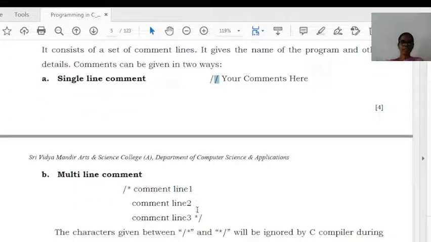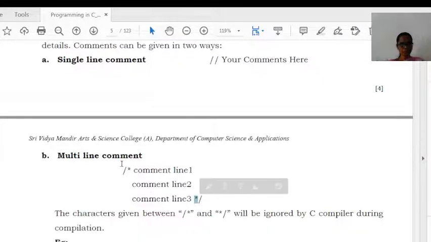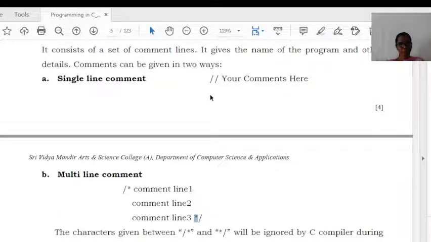Multi-line comment is used whenever we are going to provide comments in more than one line. We have to use a slash, next we specify an asterisk, next we give comments in any number of lines, and at the end of the comment we end with asterisk and slash. So for single line comment we use double backslash, and for multi-line comment we use slash, a star, in between that we can give comments, and at the end we give asterisk and slash.